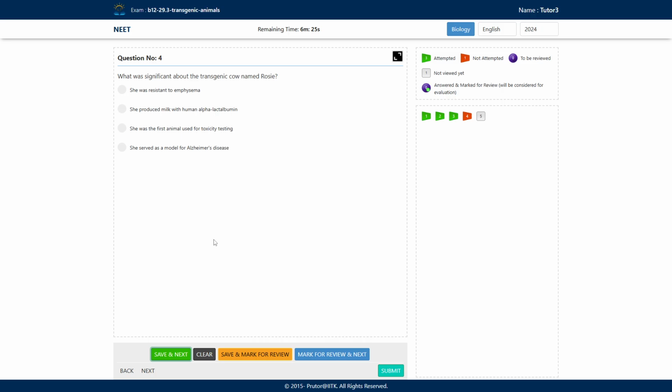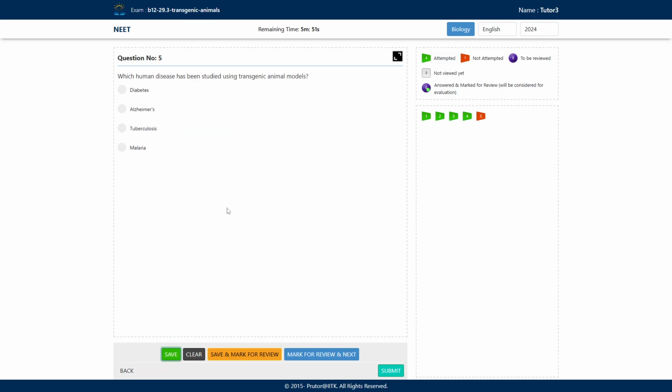Then, what was significant about the transgenic cow named Rosie? What was very different and important about the transgenic cow Rosie? She was resistant to emphysema? Okay. Then, she produced milk with human alpha lactalbumin. Then, she was the first animal used for toxicity testing, or she served as a model for Alzheimer disease. No, she didn't do that. She was used to produce this biological product. She produced milk with human alpha lactalbumin.